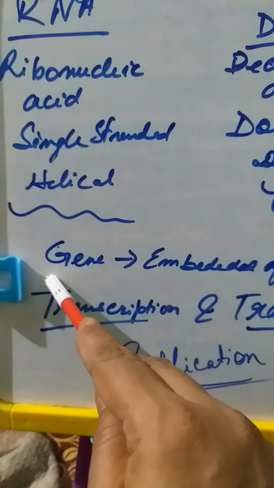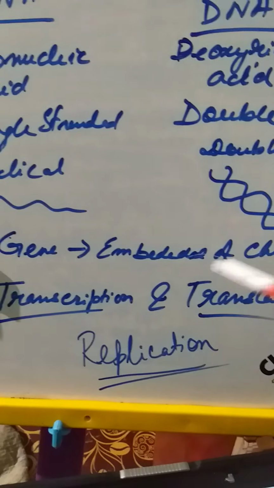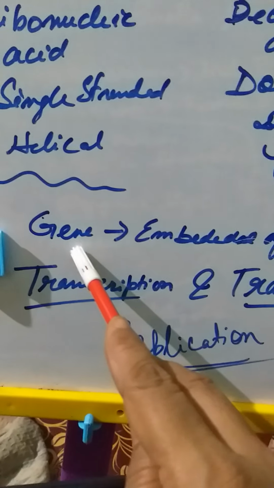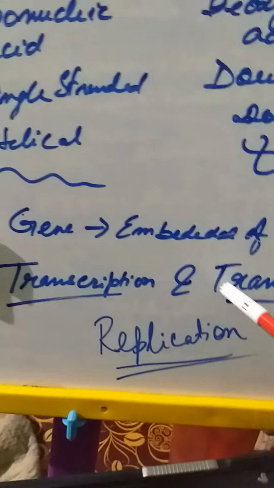So basically we'll be dealing with genes, and we know that genes are embedded in the chromosome. Chromosomes have points of genes, and here we'll basically be dealing with the replication of DNA, and that happens through transcription and translation.